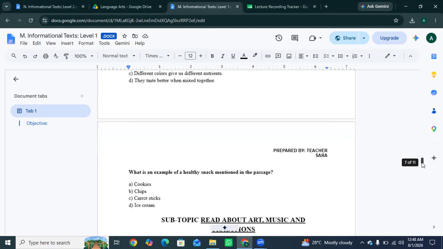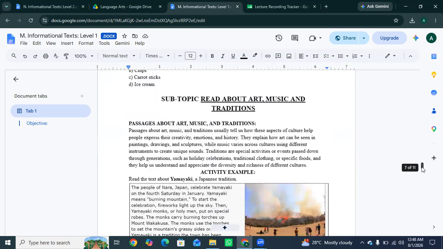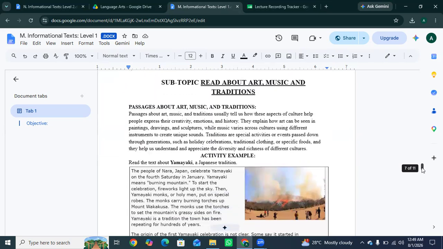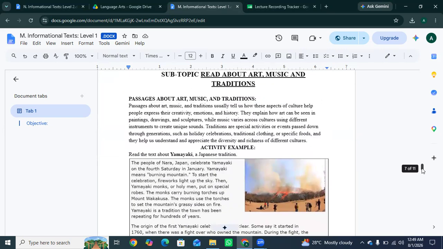The next one is, what is an example of a healthy snack mentioned in the passage? Healthy snacks are carrot sticks. Okay. So this is another activity. You have to read the passage and then we will do some activity work. Okay. So read the passage thoroughly.